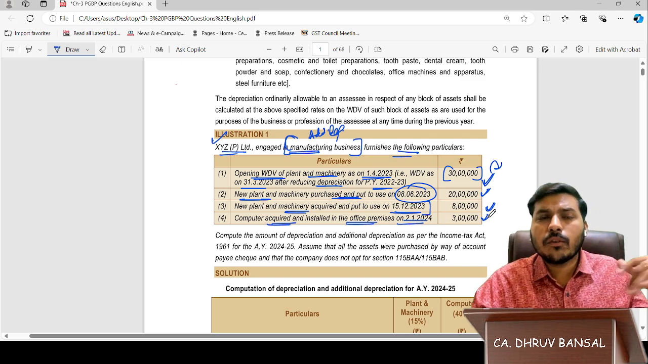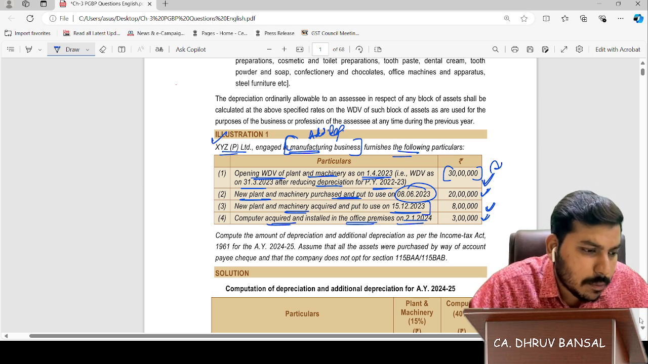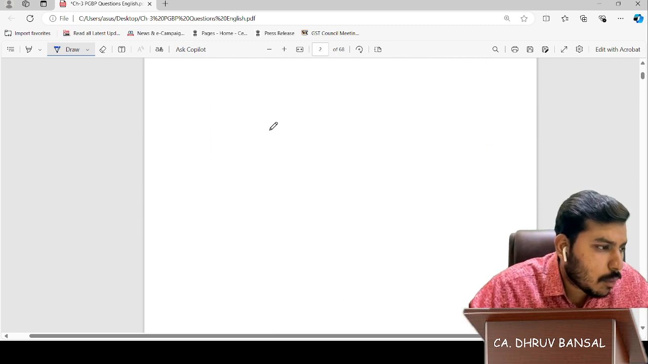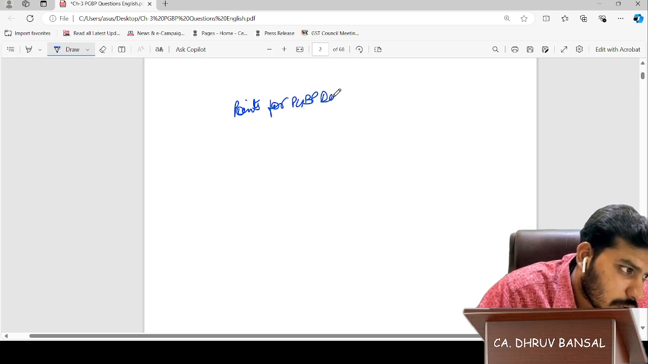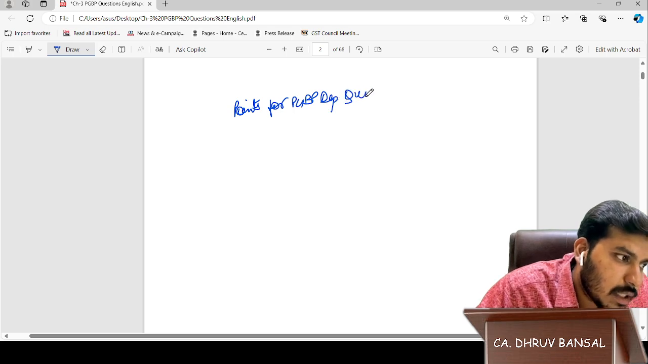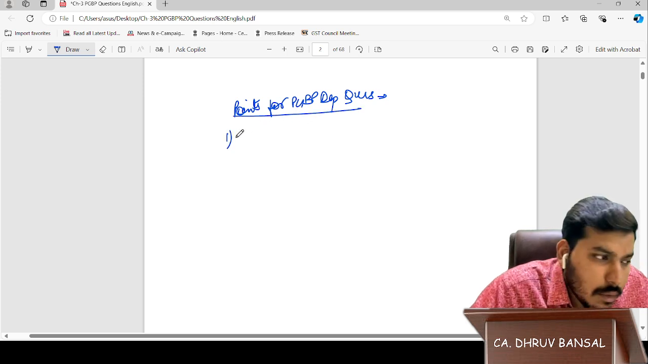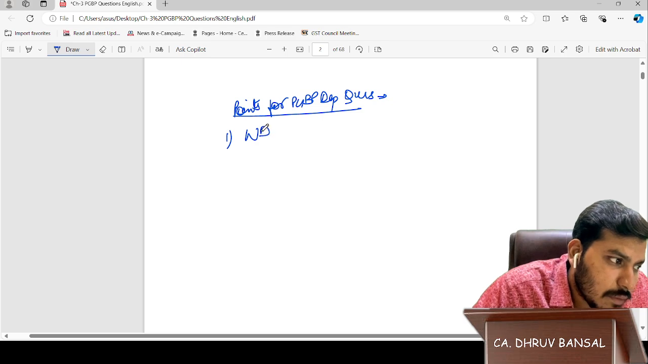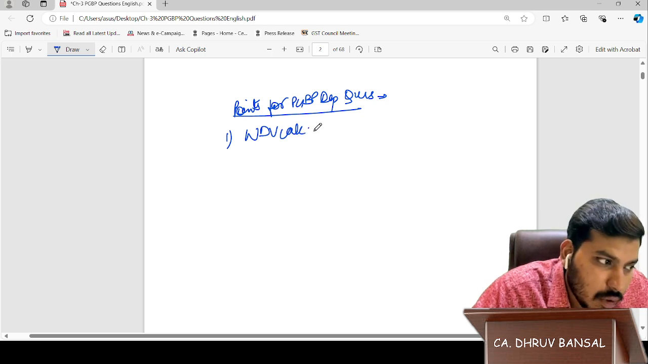So guys, before solving PGBP depreciation questions, please keep in mind a few points. Points for PGBP depreciation questions. Before solving the question, please keep these things in mind. First point, please calculate the WDV of all the assets given. WDV calculation is a must for all the assets, block wise.